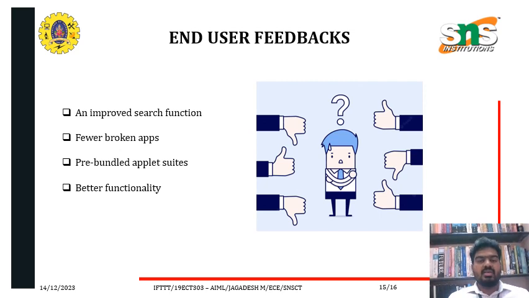End user feedback. Though IFTTT has many functionalities and features, there is some user feedback. Improved search functions need to be incorporated in IFTTT, and a few of the applications that we use in IFTTT are broken. It has many bugs, and better pre-bundled applets and better functionality are needed. These are the feedbacks given by the majority of customers who use IFTTT.